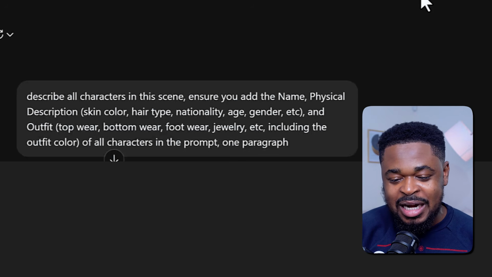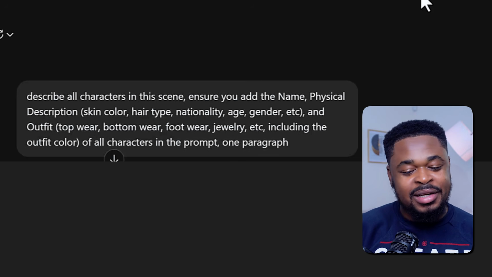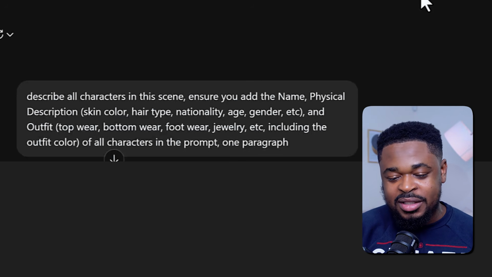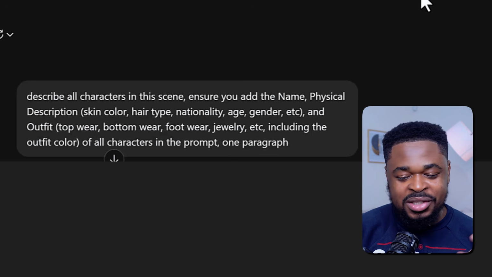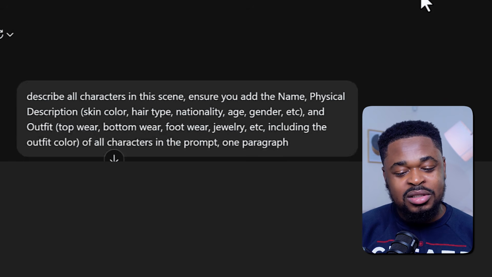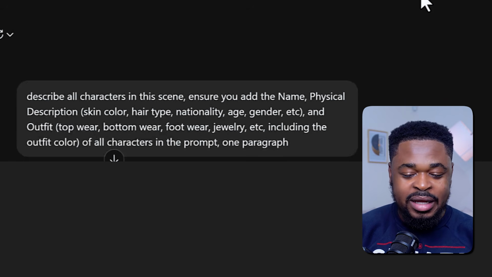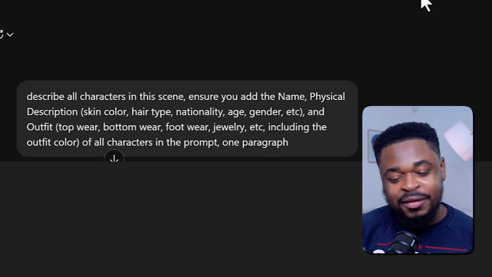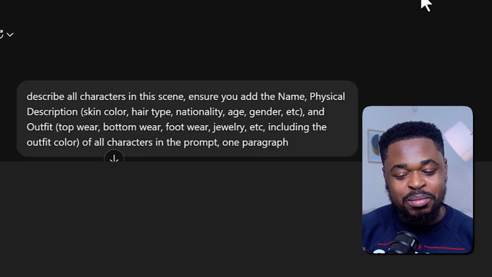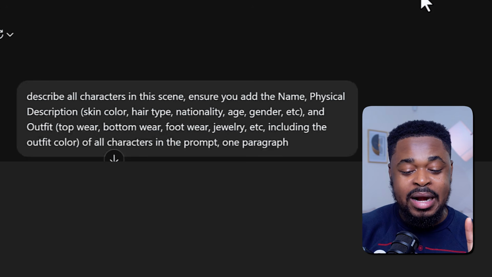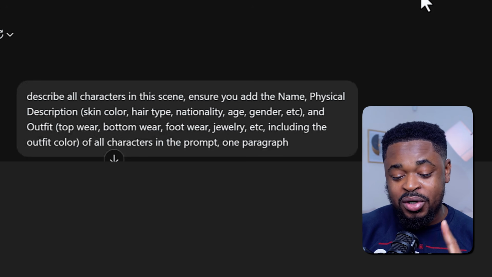Now, this is what you're going to do. You're going to tell ChatGPT, describe all characters in this scene. Ensure you add the name, physical description, the skin color, hair type, nationality, age, gender, and outfit: the top, bottom, footwear, jewelry, including outfit color of all characters in the prompt, and it should be 1 paragraph. This is a powerful prompt. You're going to enter this prompt.